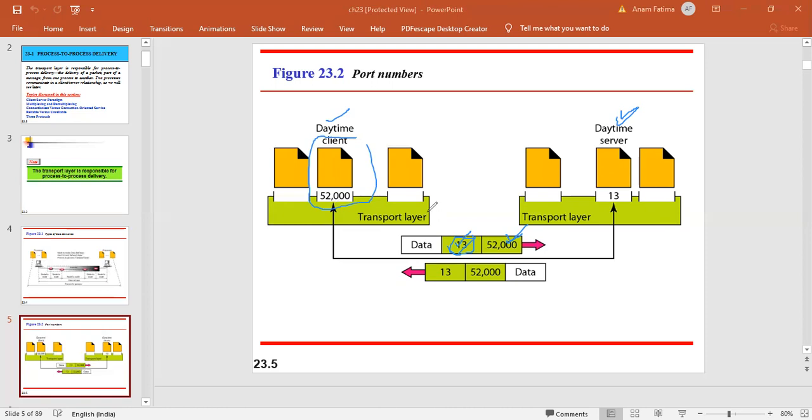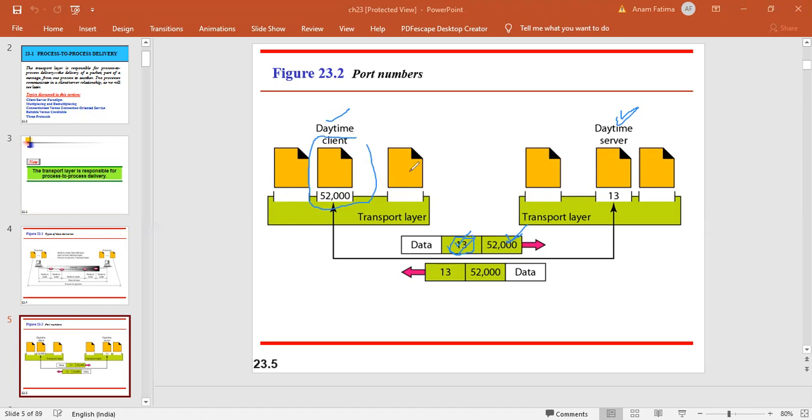This is known as the ephemeral port number. For example, 52000, any one of the port numbers in the range of 0 to 65535, is assigned to the client. Then it is sent over the transport layer to the server. On the server, you have to specify which particular process you want to send your data packet to.